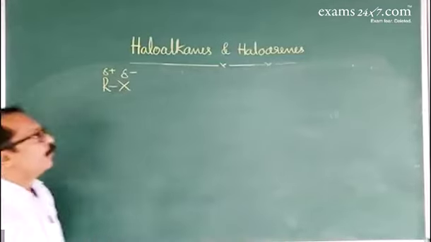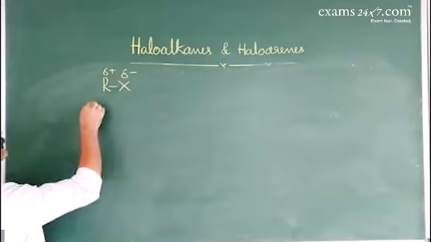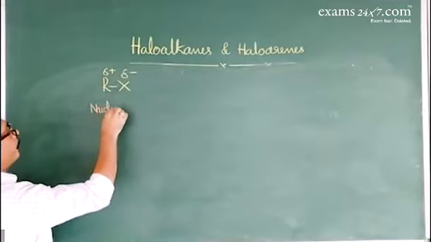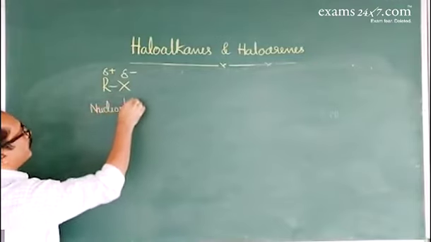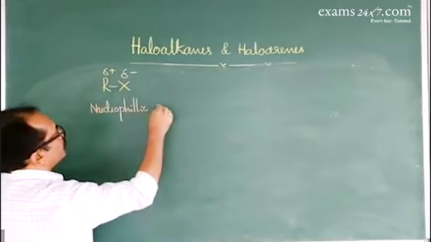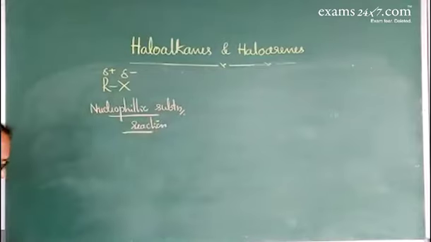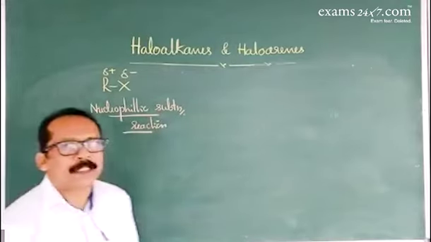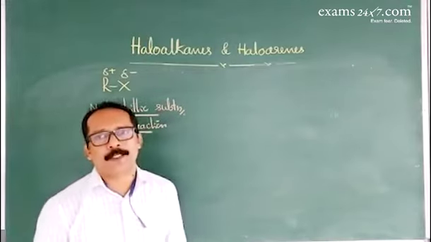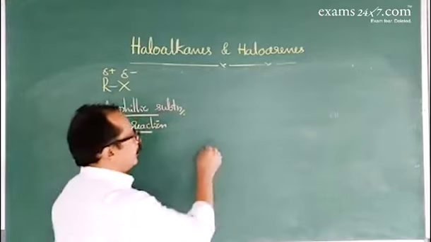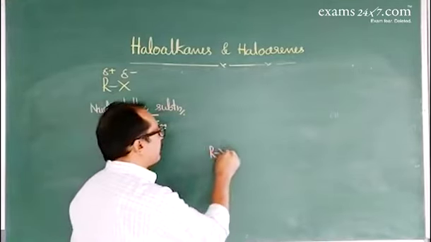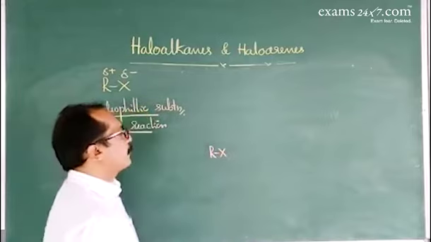First, we'll go for the nucleophilic substitution reaction. Here, the halogen atom is replaced by nucleophiles. There are many examples for nucleophilic substitution reaction.